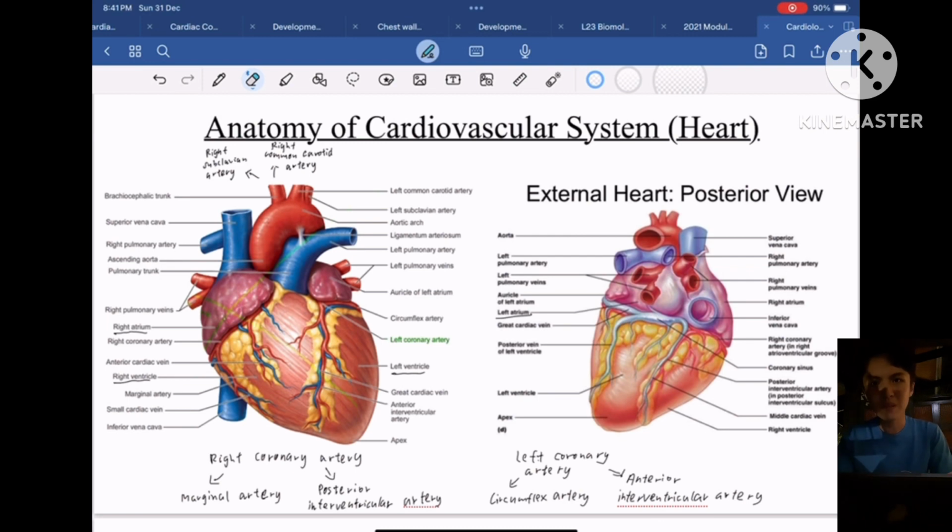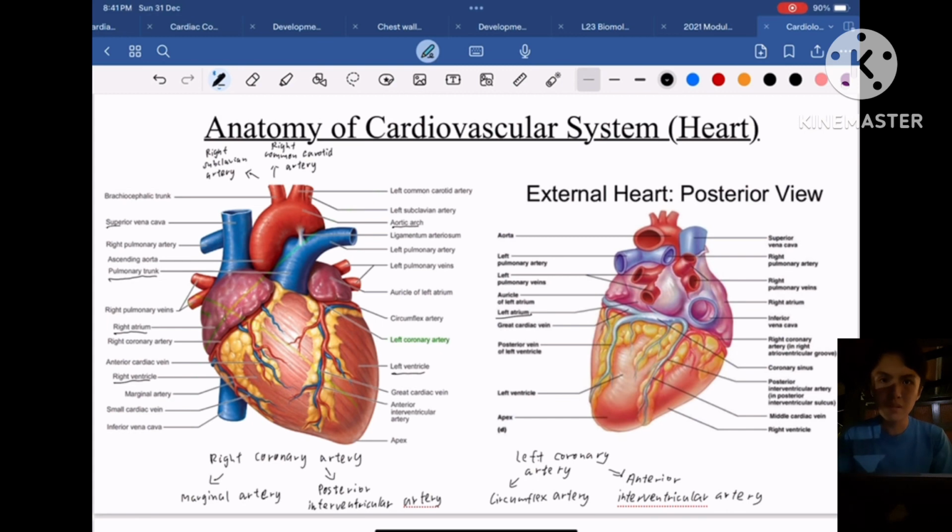And also, the heart has 3 great vessels. They are the pulmonary trunk, the aortic arch, and also the superior vena cava. The pulmonary trunk will branch into the right pulmonary artery and also the left pulmonary artery.